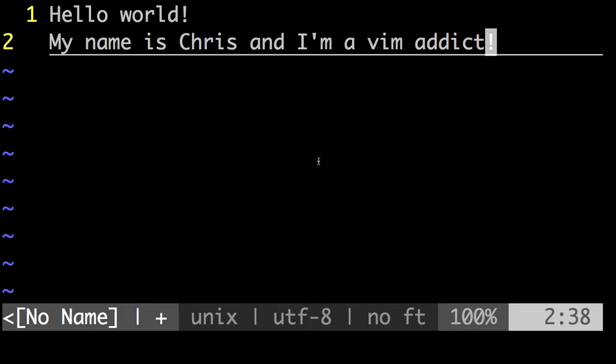Why? Honestly, because once you learn it, it makes your life so much easier, in my opinion. And I'm not going to bash other IDEs. This whole conversation isn't going to be, well, Vim is great because Eclipse sucks, Emacs sucks. No, nothing about that. I'm just going to explain why I prefer Vim.